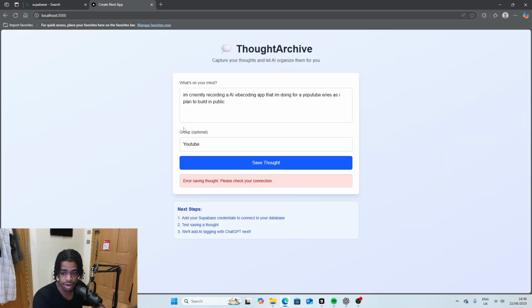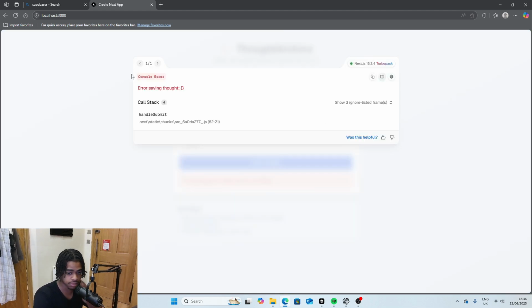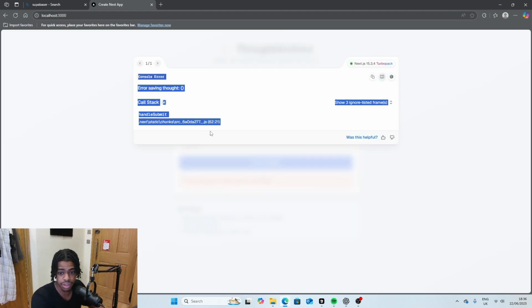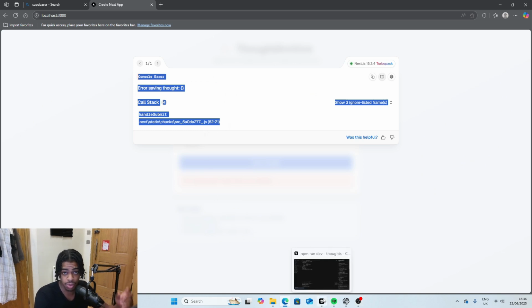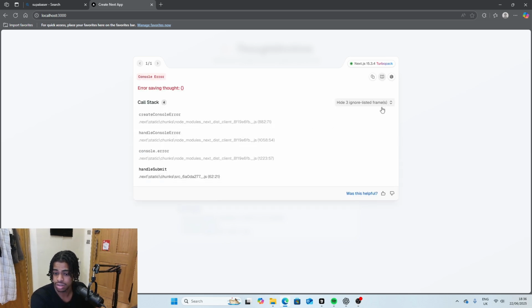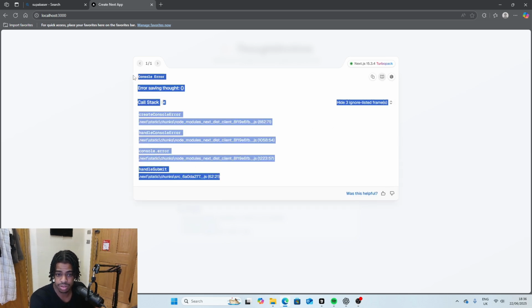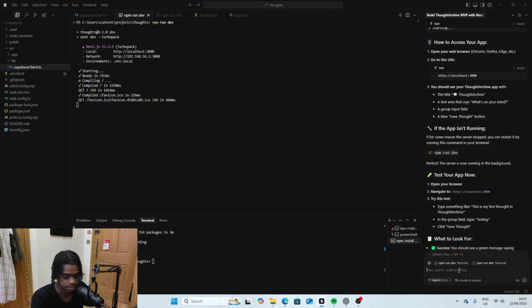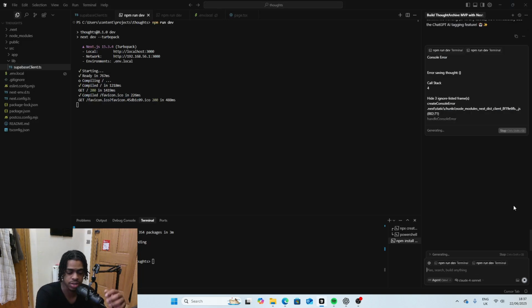So to debug, whatever issue you have, put it into AI, copy and paste this. This is how you want to debug as someone who's never coded before. Because let's just pretend I don't know what's going on here. I don't know what this means. When working with AI, you should screenshot any page that you're working on and then input it back into Cursor or ChatGPT, and then you'll get a nice outcome. Okay, so let's find out what the issue is.